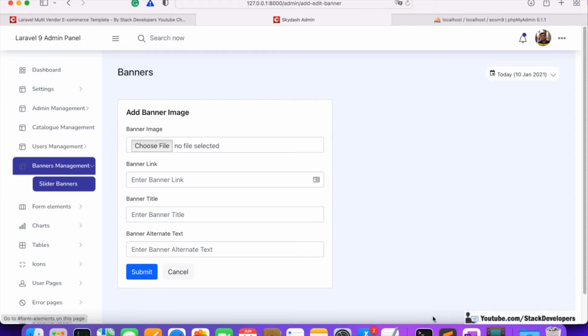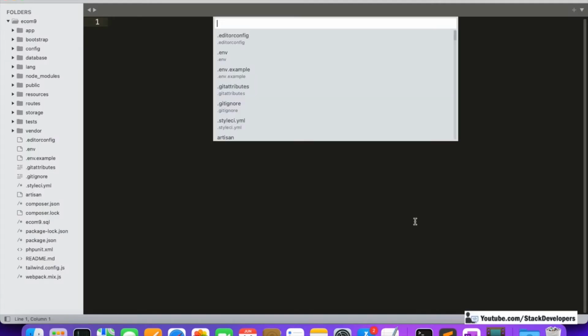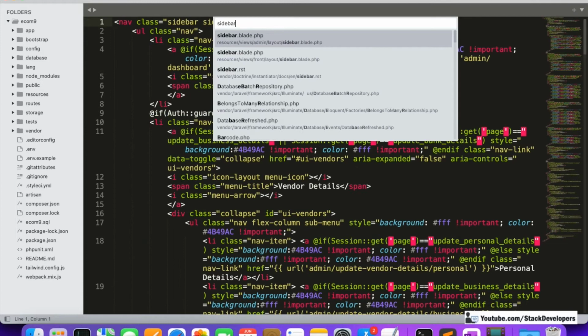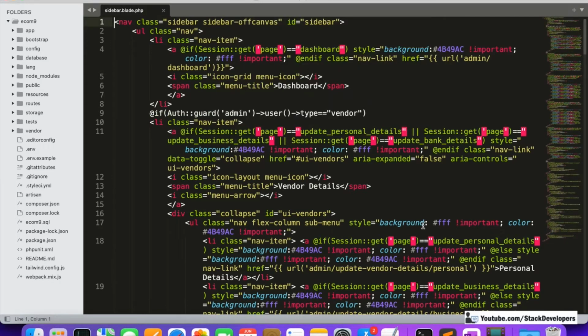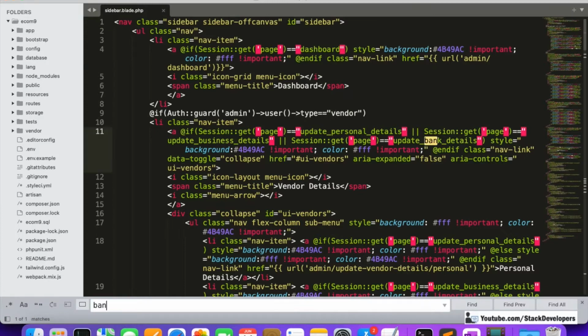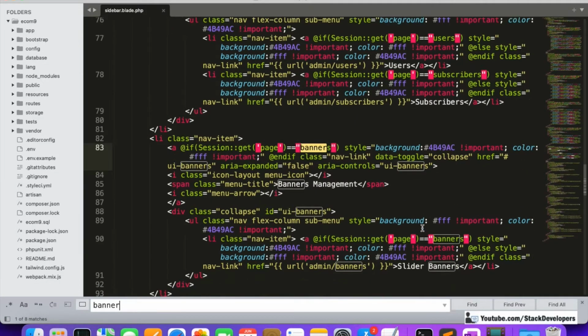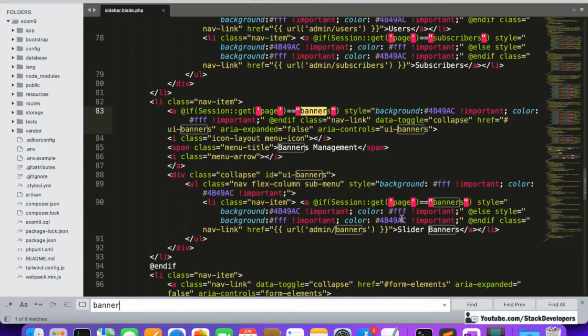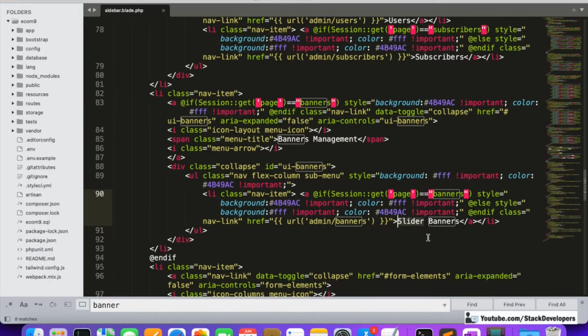Straight away I'm going to update the sidebar so that no confusion will happen. I will search here for the banner. Here, instead of slider, I am going to mark it as home page banners.